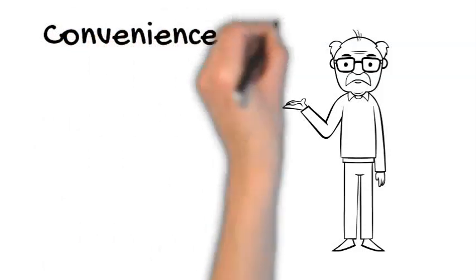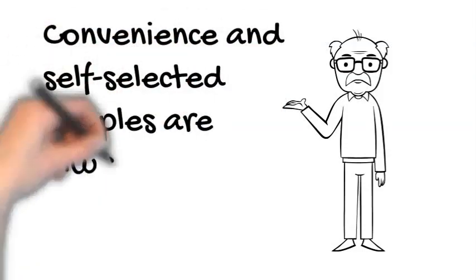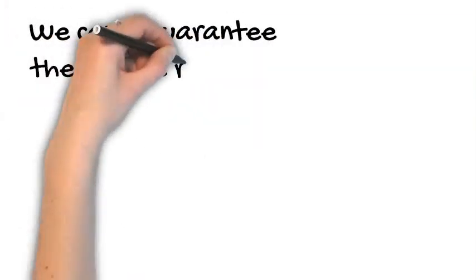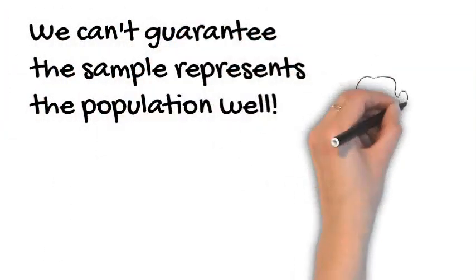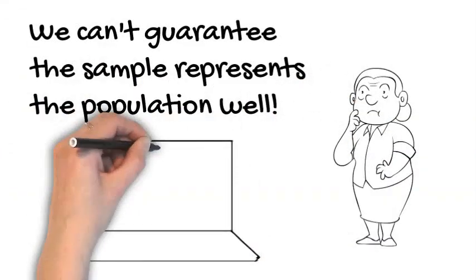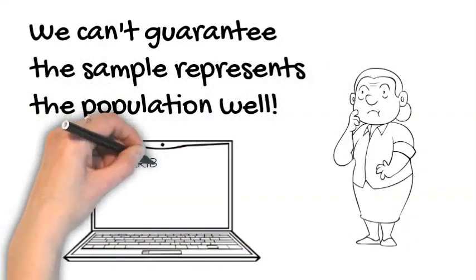Convenience and self-selected samples are always biased. They are the least accurate because we can't guarantee the sample will represent the population well. Self-selected in particular are usually biased because most people volunteering to take surveys have negative comments.